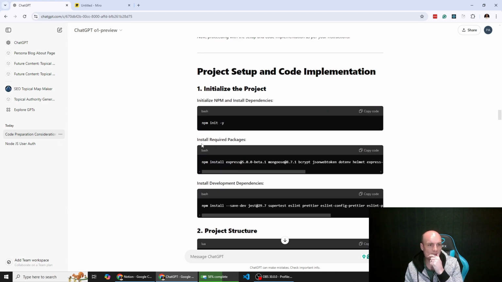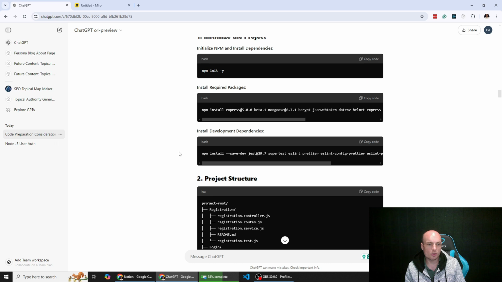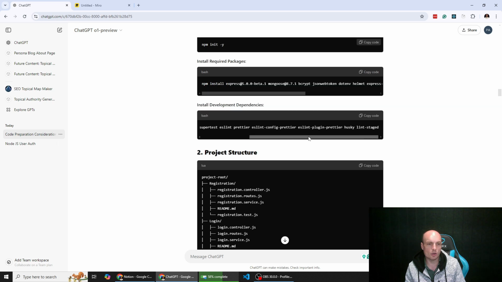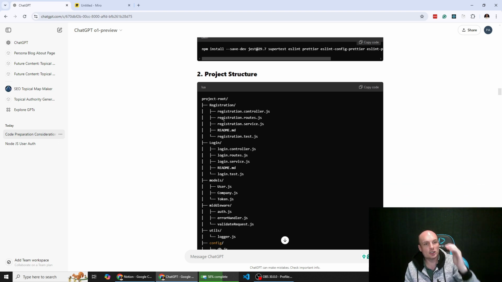Here's the project. So npm init, that's initiating the project. These are all of the packages that we need to install. You can see it's actually specifying the versions, which is interesting as well, because I didn't know 5.0 was in beta. I better check that, because we probably don't want to use a beta version. I thought 5.0 for Express was now actively live. There's our project structure. So it kind of took what I was saying to do.